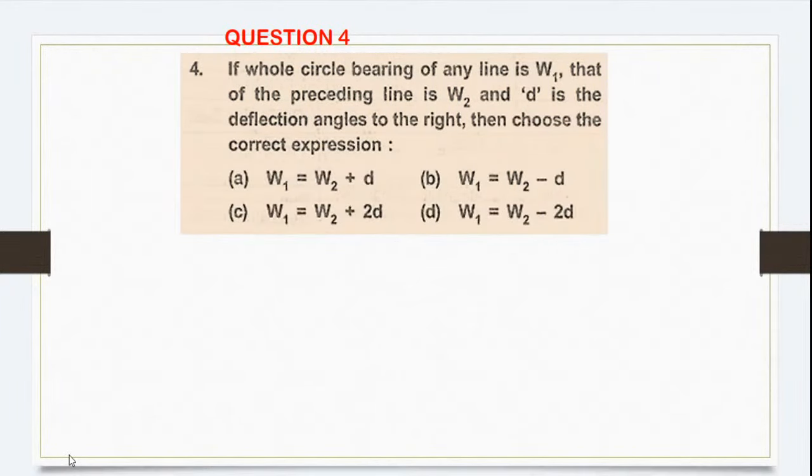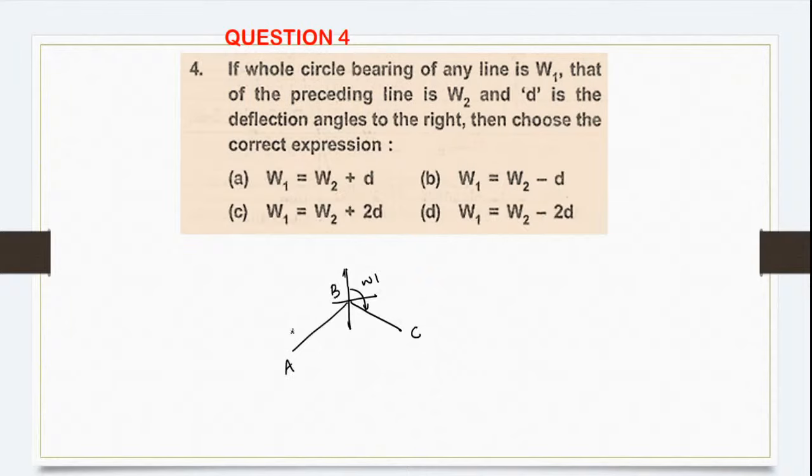Question number 4. So what is it telling you? If the whole circle bearing of any line is W1, that of a preceding line is W2. So preceding line is the previous line. Say for example, we have one line. So here this is W1, the whole circle bearing of this line. And the preceding line is nothing but the previous line.